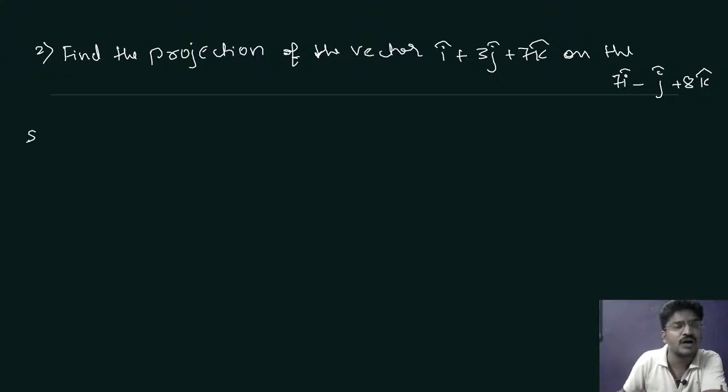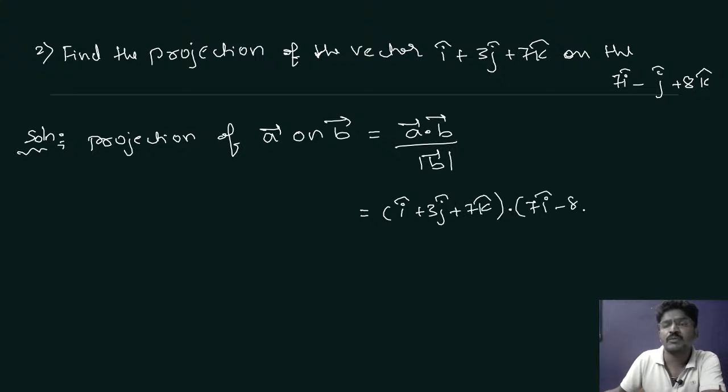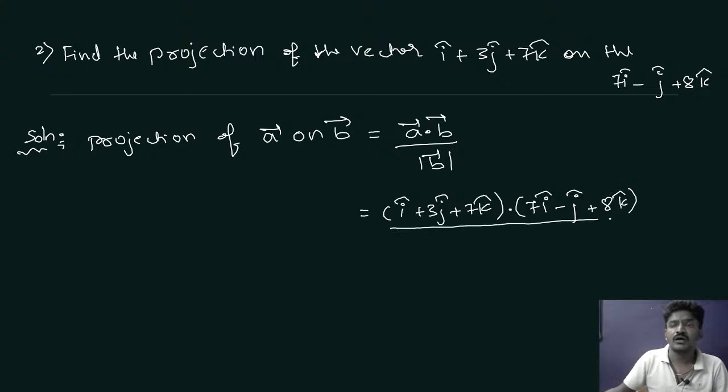The projection of vector A on vector B is equal to vector A dot vector B divided by the magnitude of vector B. So that is equal to I cap plus 3j cap plus 7k cap dot 7I cap minus j cap plus 8k cap, divided by mod of vector B.